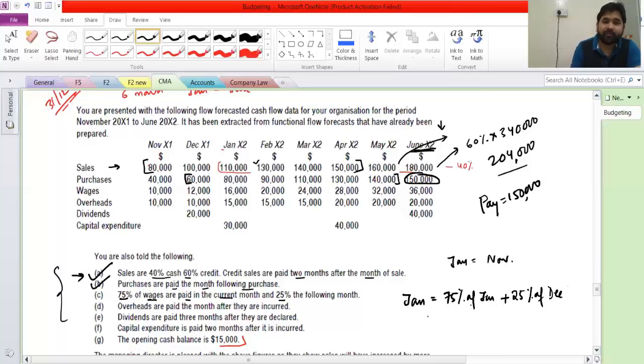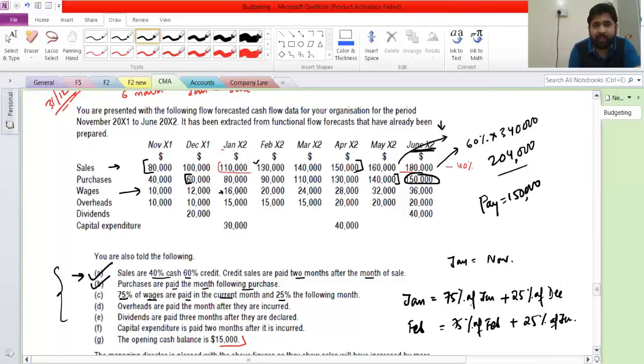Now this is what we have to do for the rest of the things. Like for February, obviously it will be 75% of Feb plus 25% of Jan. Okay. So here I think we need to do some mental maths now. See, in January, we'll start from here. So 75% of January will be what? 12,000.